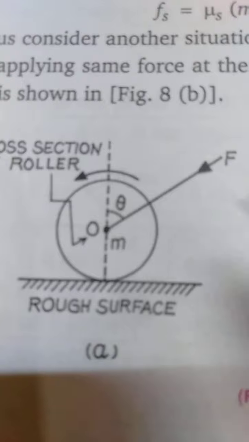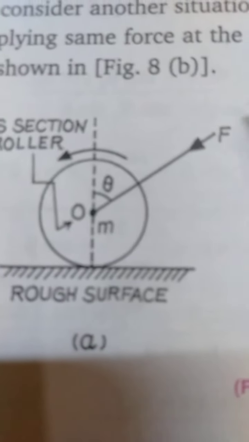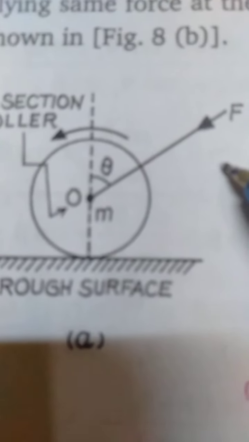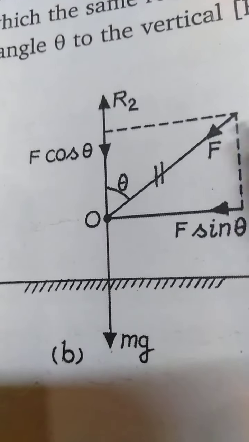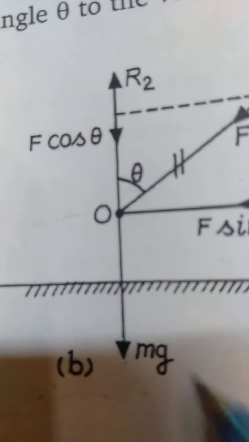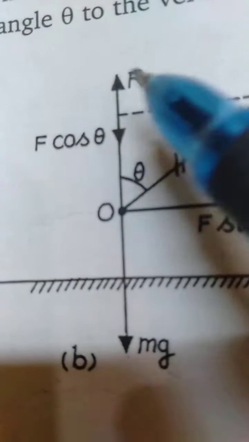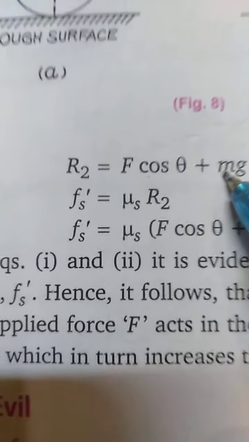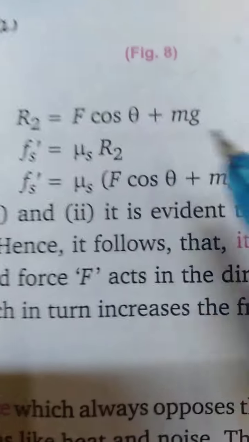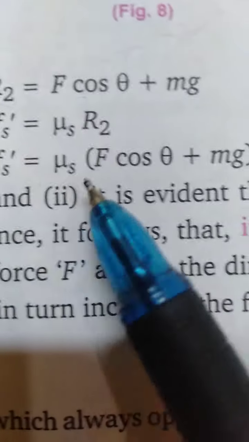Now let's come to the other situation when we are pushing the roller. So the force is acting downward. In that case, this is the angle. You can see the force is downward, so the component F sin theta will be downward, in the direction of the weight. Then R2 will be F sin theta plus mg. Got it? Now the friction force will be mu s times (mg plus F sin theta).